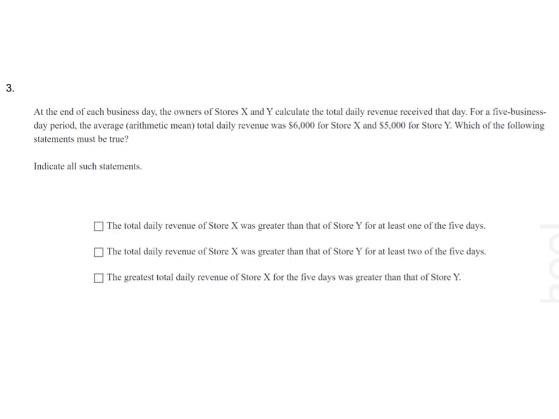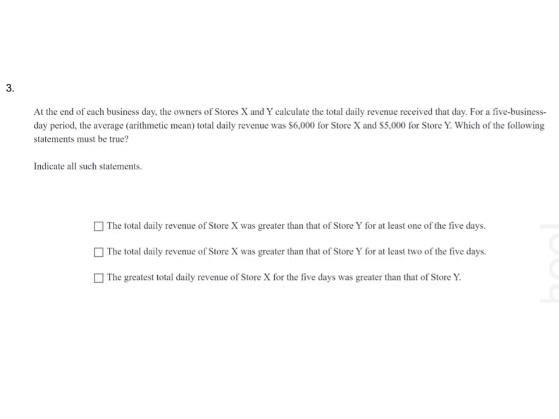Option B. The total daily revenue of store X was greater than that of store Y for at least 2 of the 5 days. We don't know whether it was 2 of the 5 days or 3 of the 5 days, but we just know that it is greater at least for 1 of the 5 days. Right? So option B is not correct.